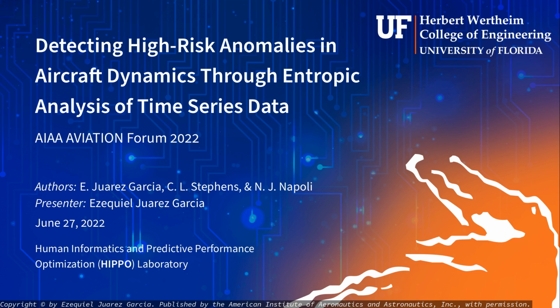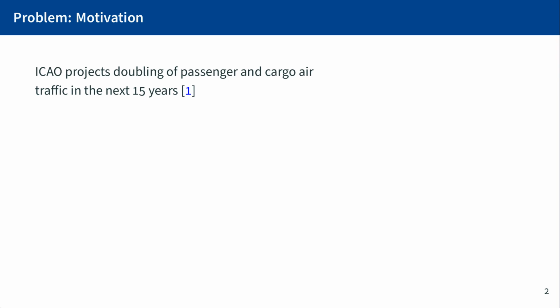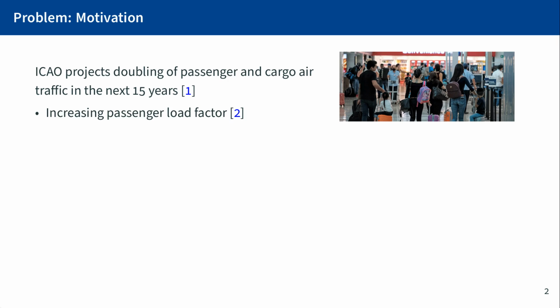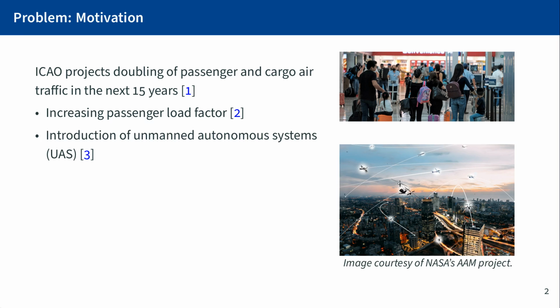Today I'll be discussing how to detect high-risk anomalies in aircraft dynamics through the use of entropic methods on time series data. Over the next 15 years, the International Civil Aviation Organization projects a doubling of aircraft traffic. Some of this traffic will be in part due to the increased passenger load factor, but more important to our study will be the aircraft traffic produced by the introduction of more unmanned autonomous systems into the national airspace.